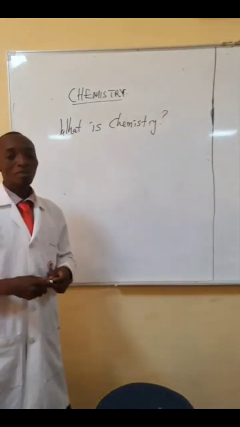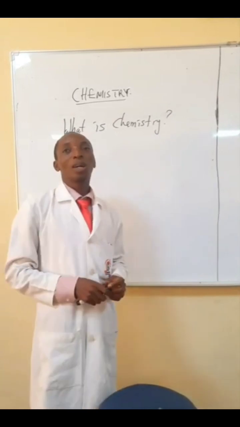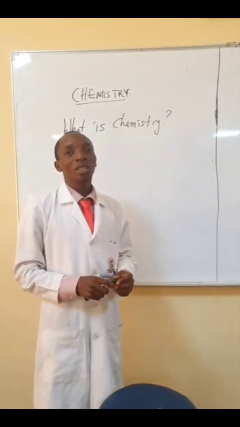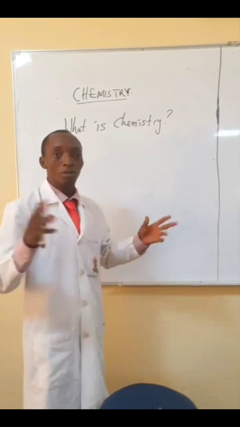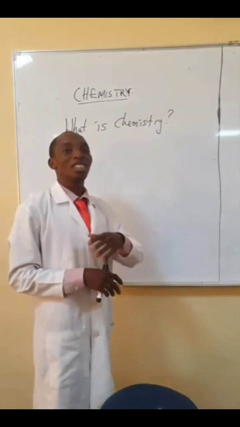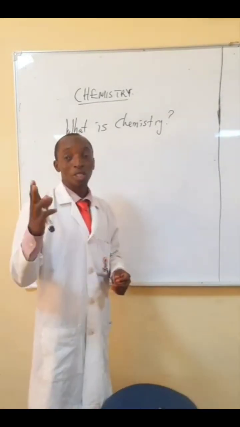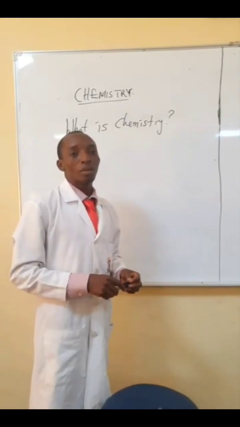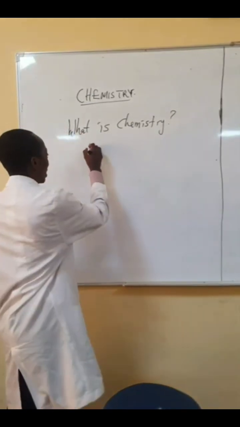is chemistry. Now, looking around us, just take a look at the environment. We discover that the environment, the universe, is made up of different kinds of stuff. Stuff in solid state, in liquid state, those you can feel that you may not actually be able to see. And this is what we call matter.